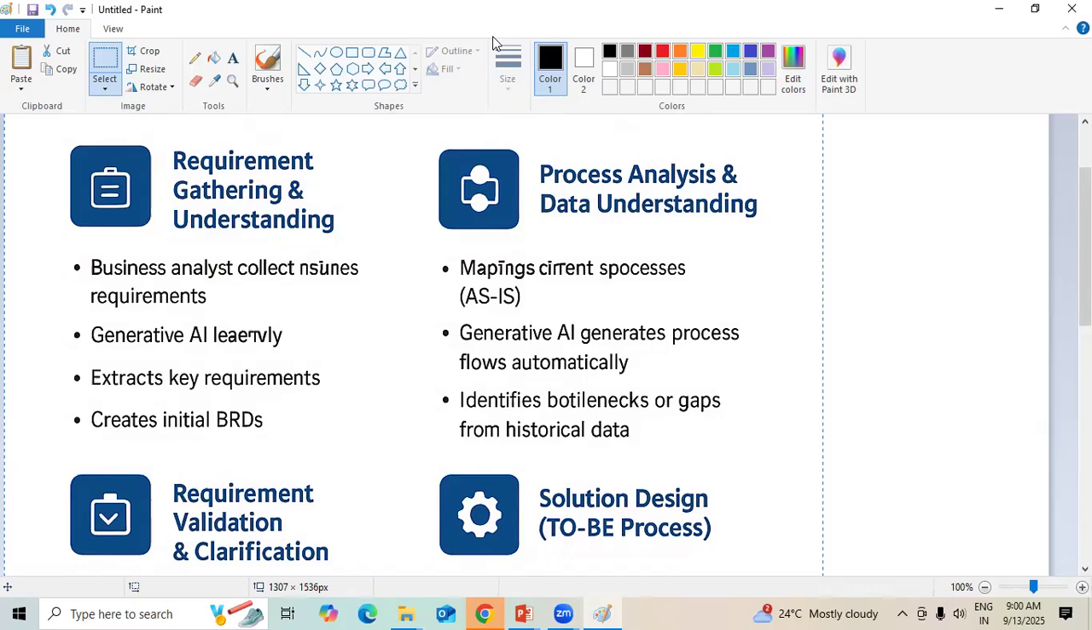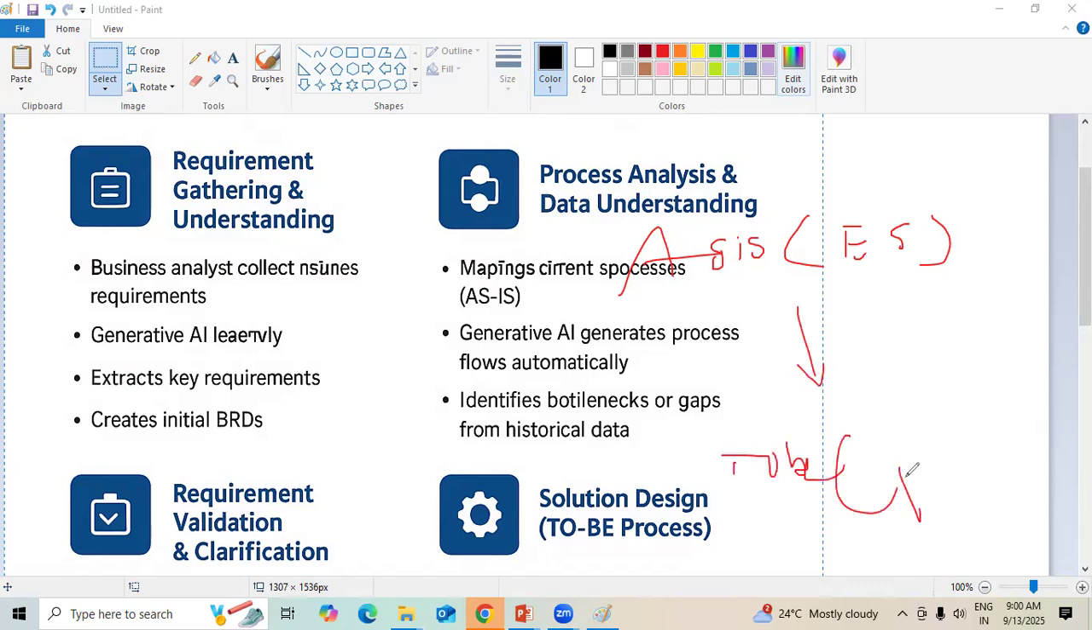Next, process analysis and data understanding. This is in context to the kind of projects we are working on from the data perspective. Two things: one is the requirement perspective and the second is the data perspective. Process analysis involves understanding two different processes. The first is called the as-is process, which is the existing system that we document first. Second, we are developing the to-be system, which is the proposed or target system that we are developing now.